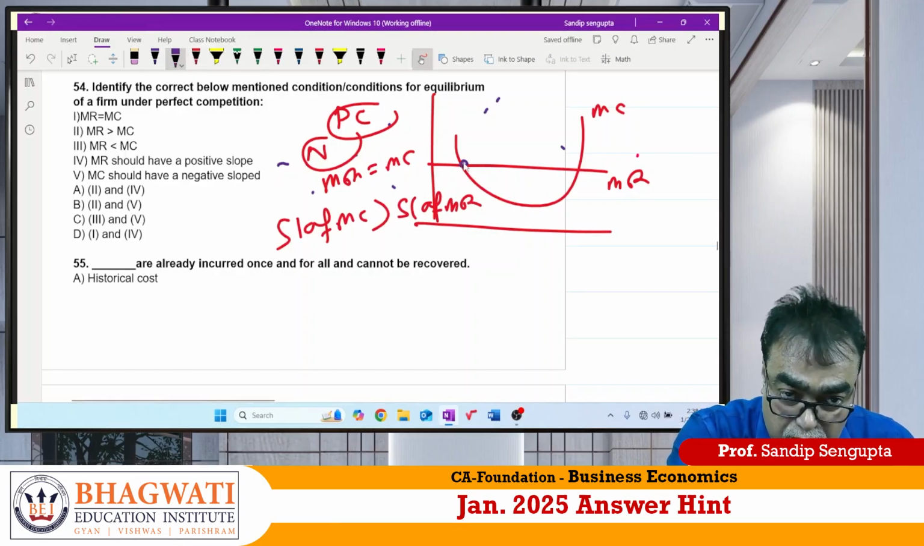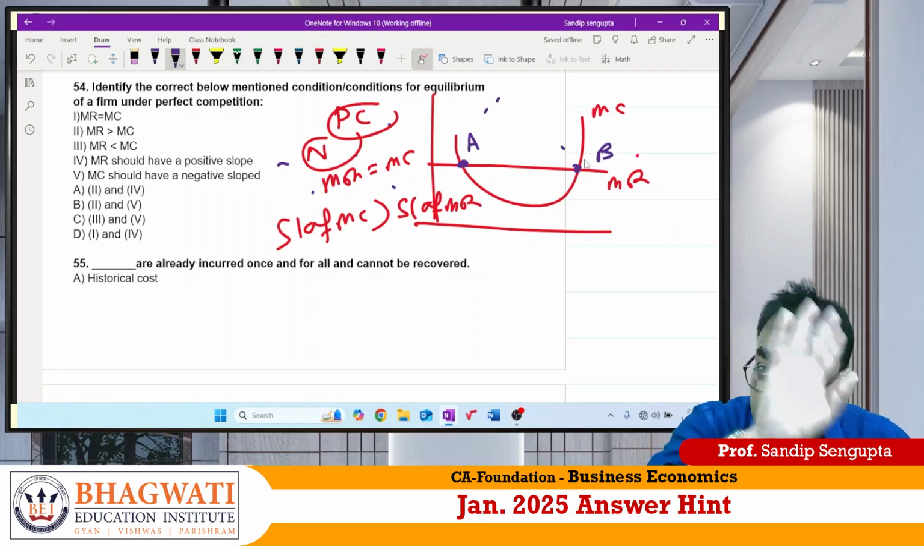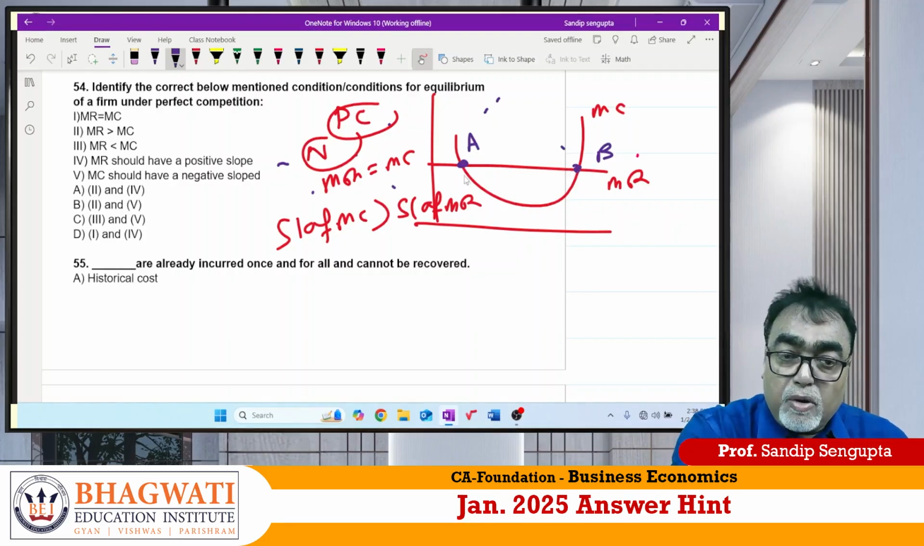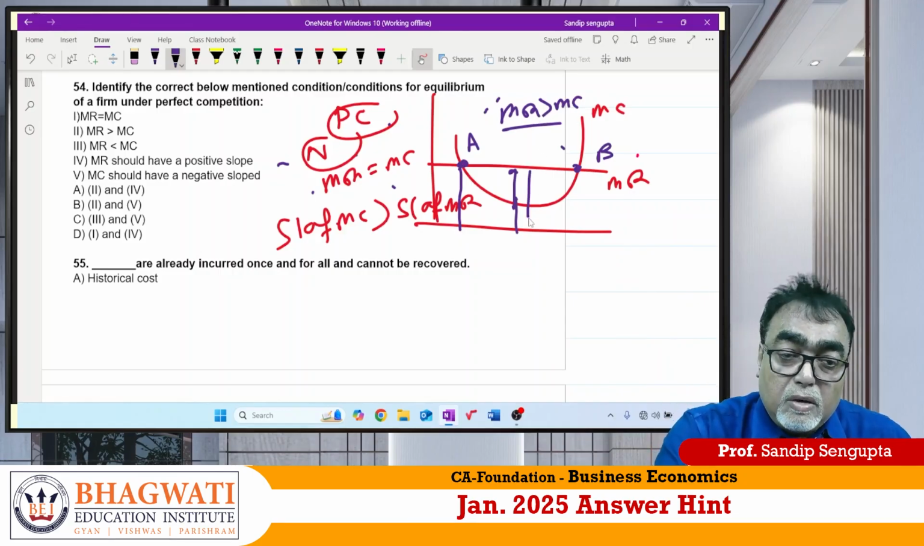Careful. MR is equal to MC here also. MR is equal to MC here also. So 2 points cannot be equilibrium. There should be 1 point. If I increase quantity, look what is happening. MR is greater than MC, meaning it is adding more to revenue. If you are a rational producer, will you produce more or produce less? Obviously produce more.